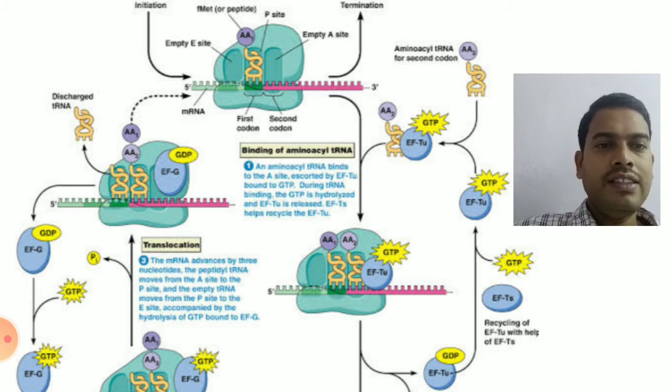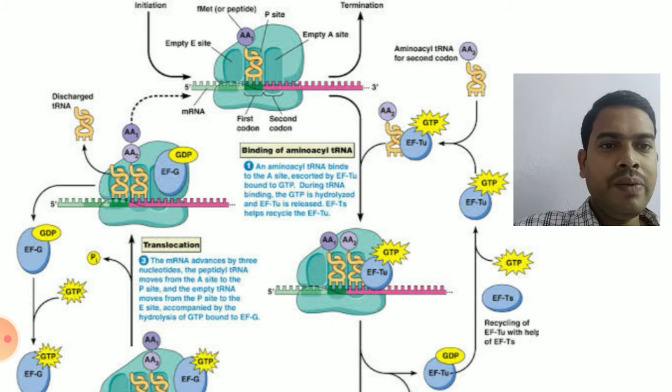You can clearly see EF-Tu GTP. A second tRNA with an amino acid is brought to the site of protein synthesis, the A site, by EF-Tu GTP.